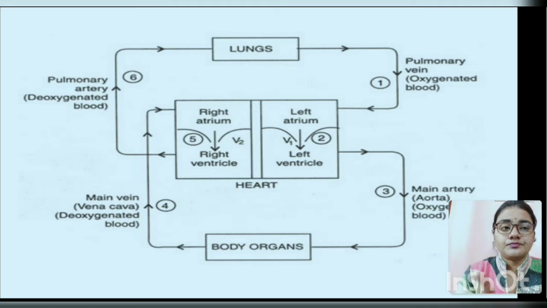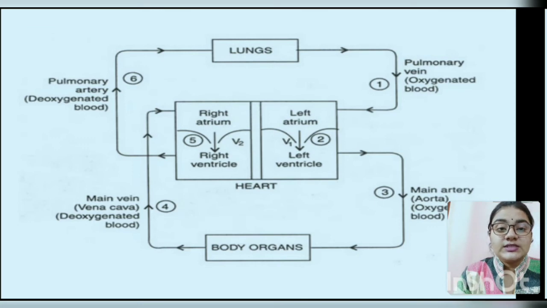In the lung, the pulmonary vein carries the oxygenated blood to the left atrium and then it comes to the left ventricle. Then the oxygenated blood is carried to the rest of our organs for our bodily movement. The deoxygenated blood from our body is transported to the right atrium with the help of the main vein, that is the vena cava, and from the right atrium it goes to the right ventricle. Then from the right ventricle the pulmonary artery carries the deoxygenated blood to the lung for re-oxygenation. So this is our circulatory system.